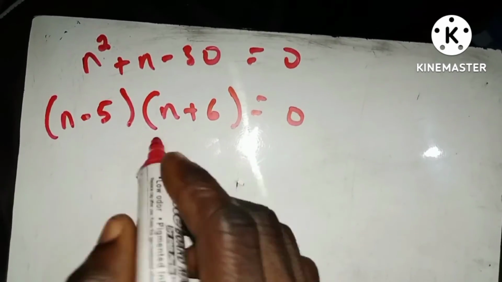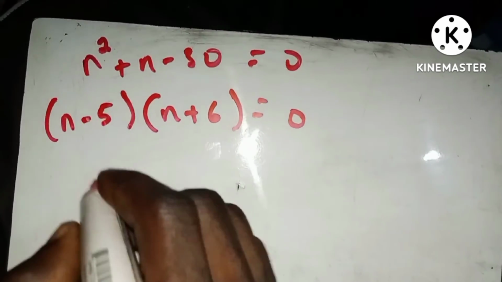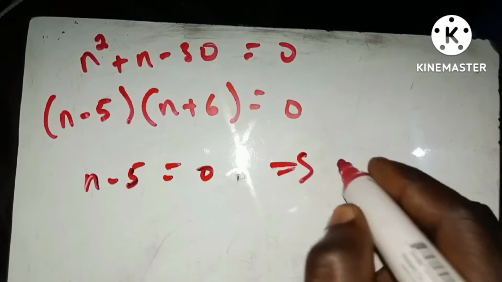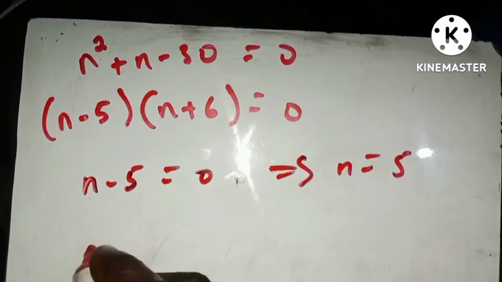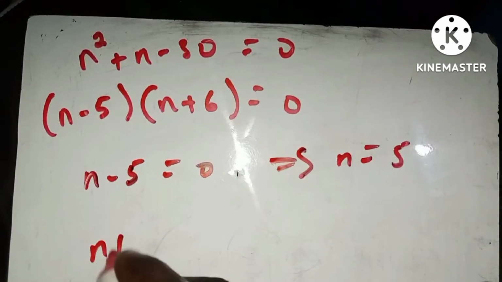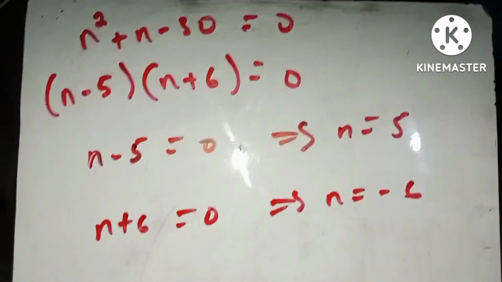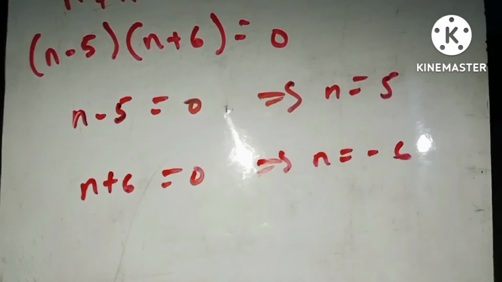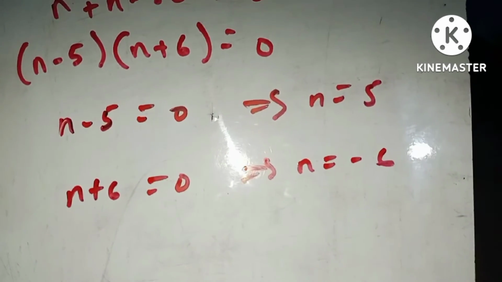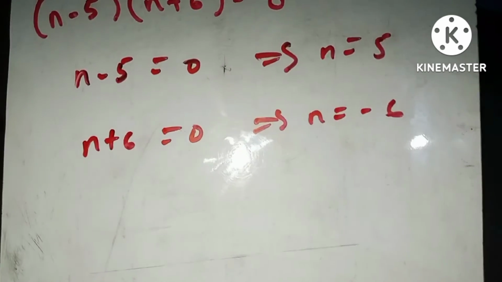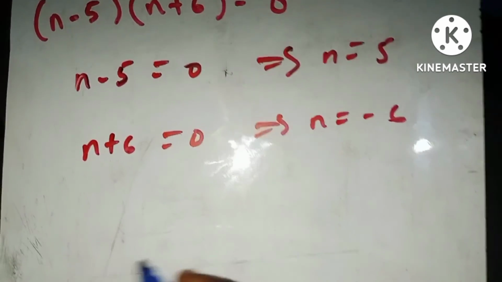Here you have to solve each bracket separately. So you have n minus 5, that should be equal to 0. This means that n is equal to 5, and then the next one is n plus 6 equal to 0, meaning that n is equal to negative 6. Remember what the question says. The question says that you should find the value of n. So the key here is that our n can never be negative.